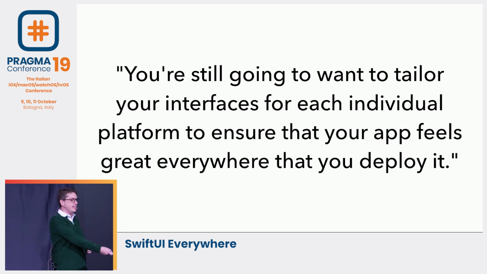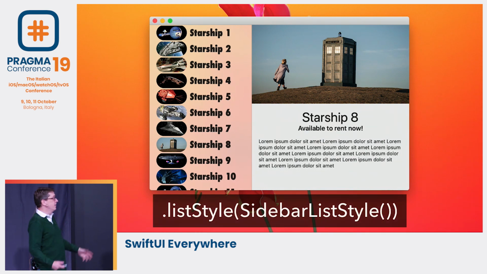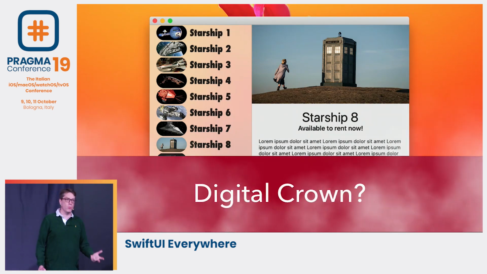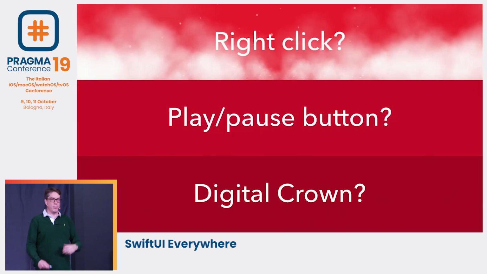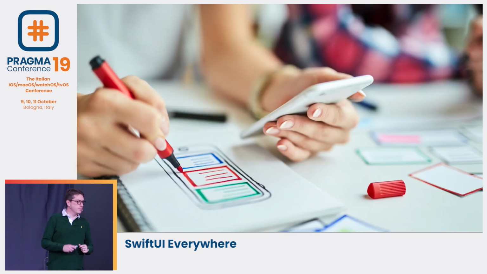For example, here's the Starship list app I made earlier running on macOS. You can see the orange background kind of glows through the sidebar, because that's how macOS gives a little hint this window's active. And to do that, you just say it has the sidebar list style. That's all you've got to do to get a nice effect. So think ahead. How do you handle those list styles? How do you handle on iOS, or watchOS Digital Crown, or the play/pause on tvOS, or right-click on macOS? These native little components that exist only on certain platforms. So SwiftUI gives us the ability to make our apps look fantastic and feel fantastic on each of Apple's platforms.